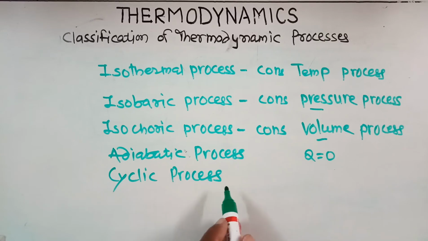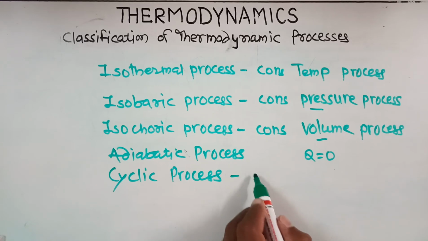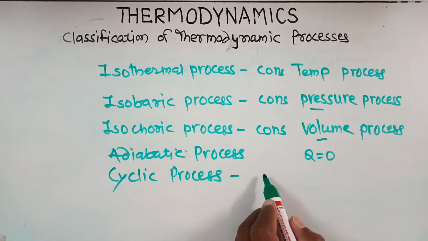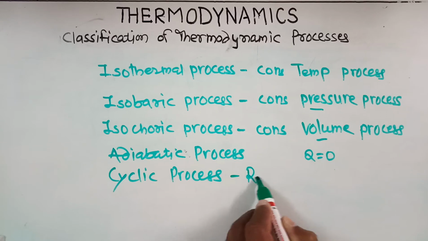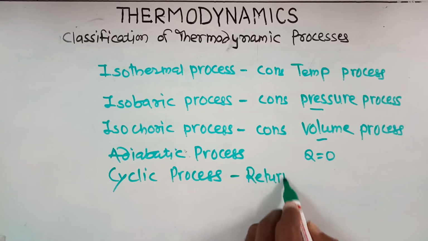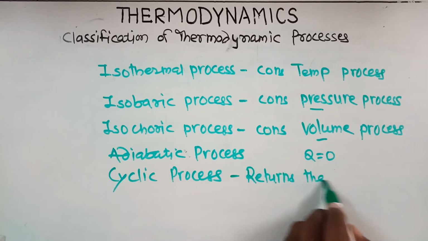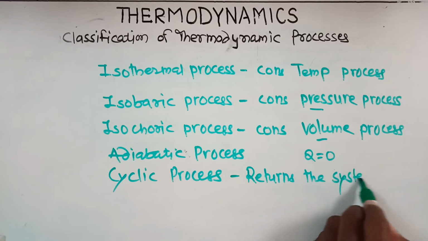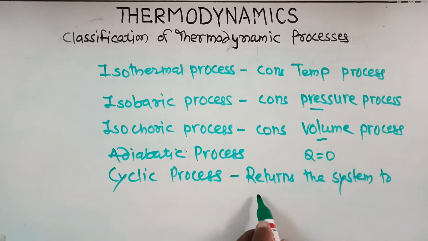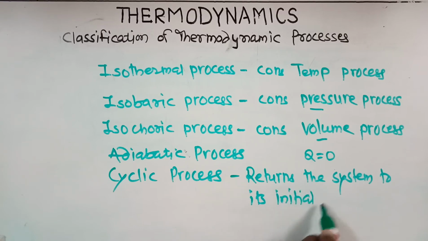And the last process, the cyclic process, returns the system to its initial state. When the system returns to its initial state, that process is known as the cyclic process.